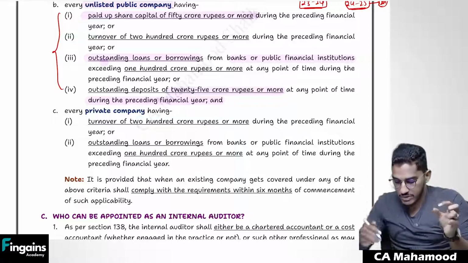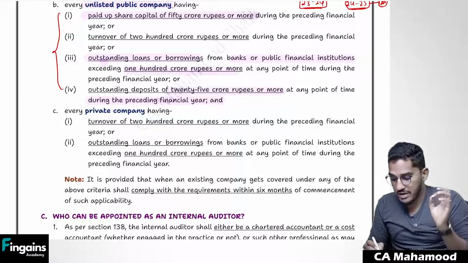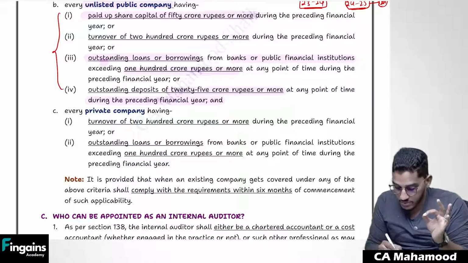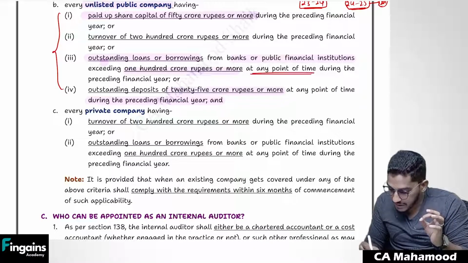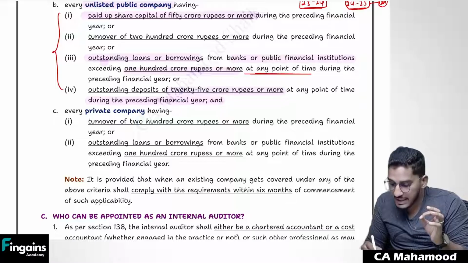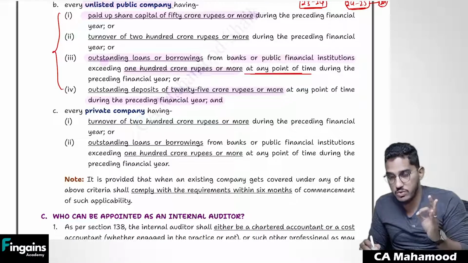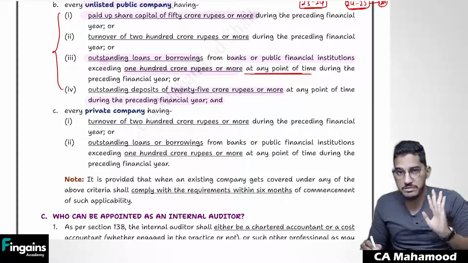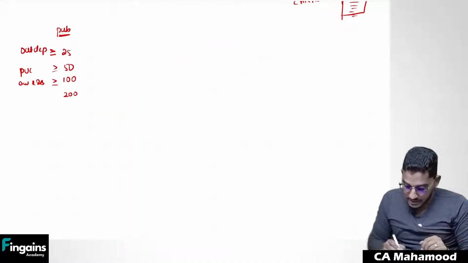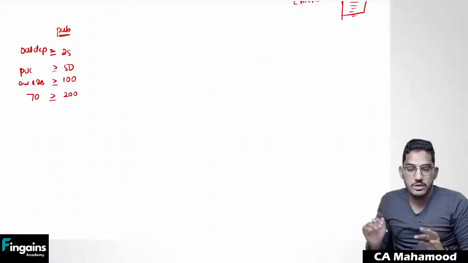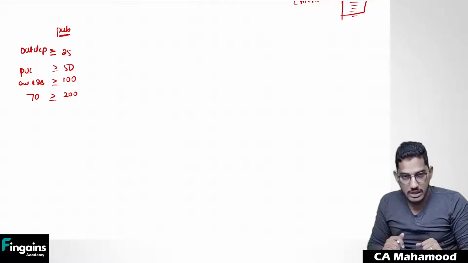If the outstanding loans and borrowings have exceeded 100 crore rupees or more, here also the most important thing is, at any point of time during the financial year. What they are telling is, at any point of time, if the outstanding loans or borrowings only from banks and public financial institutions. And the last one is turnover. If the turnover is 200 crores or more, then also internal audit will become applicable.